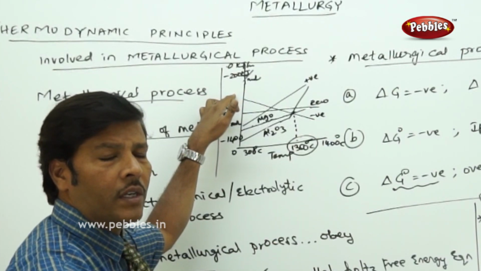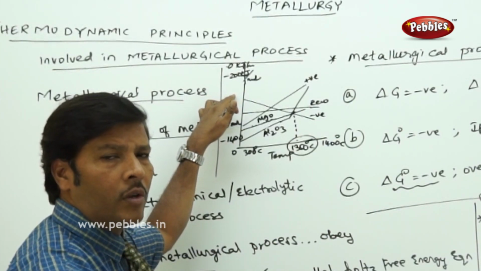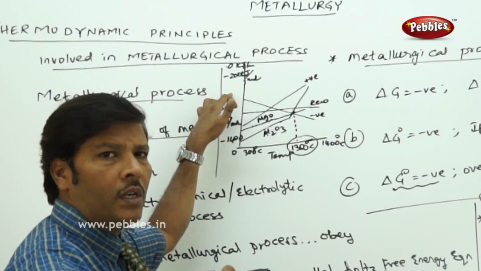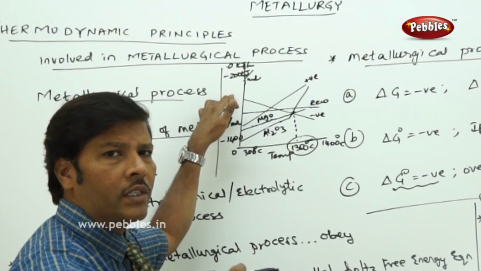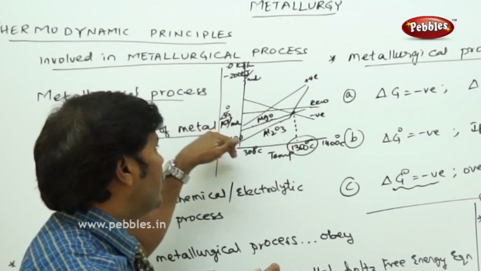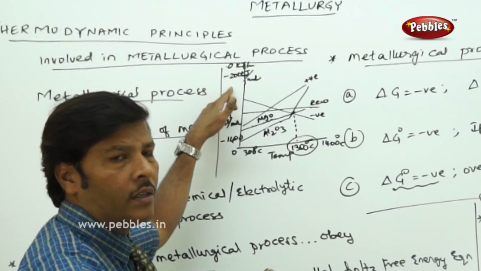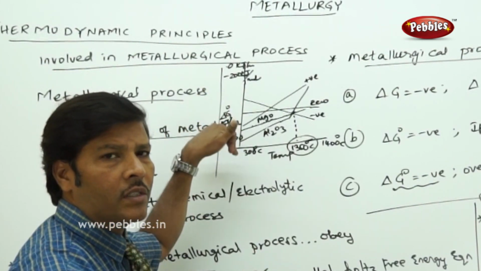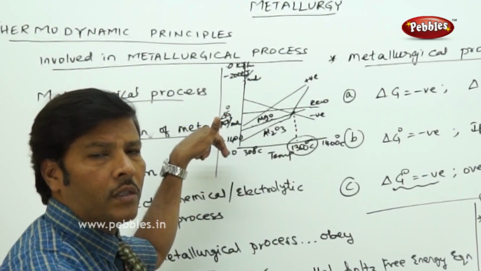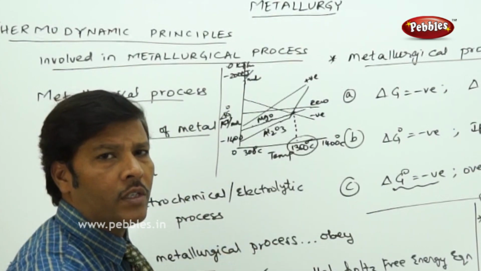When the delta G value increases, the metallurgical process changes from spontaneous to non-spontaneous, because for any metallurgical process the delta G value has to be more negative. That means the lesser value it should be. So when you're moving from bottom to the top in the y coordinate and the delta G value is increasing, the metallurgical process is moving from spontaneous to non-spontaneous.